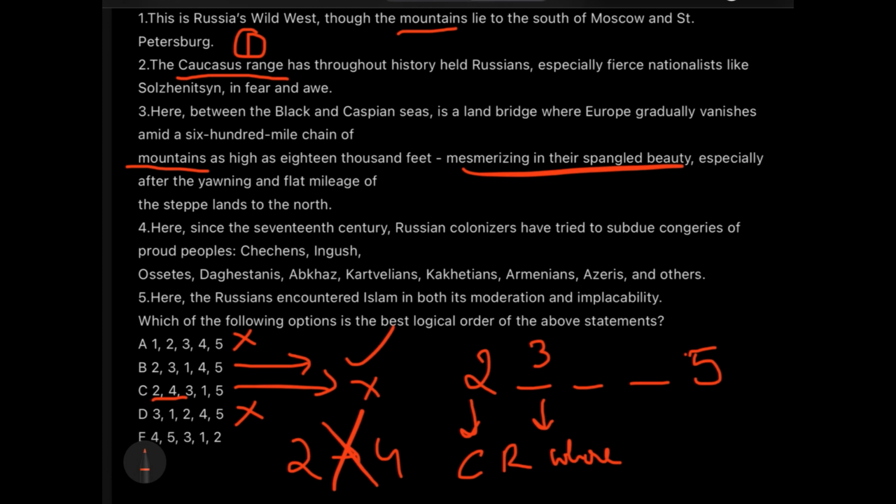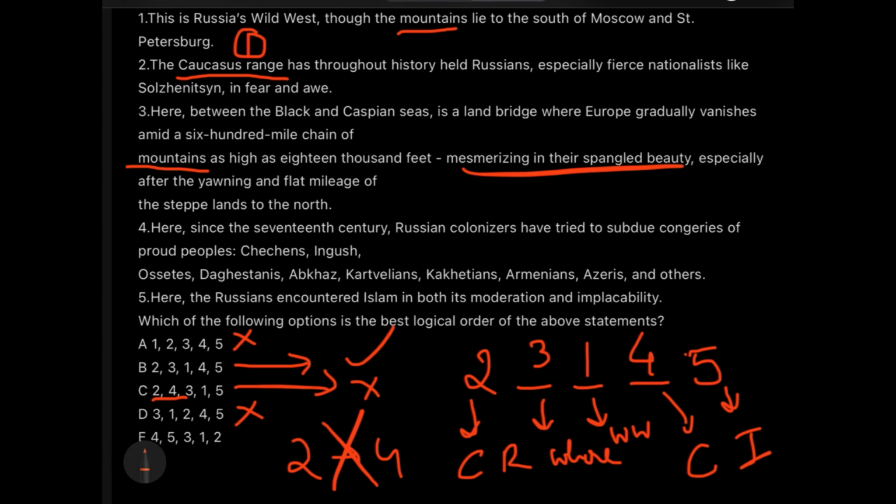And after this mountain, I have another line about mountains. This is Russia's Wild West. What is the Wild West? The plains, the rivers, the seas, and the mountains. This is Russia's Wild West. So sentence number 1 is talking about the Wild West. Okay, WW, I am writing. All right. After that, I'll talk about what the Russian colonizers have done and how they have encountered Islam. So only when I talk about colonizers, I talk about the effect on Islam and things like that. So this is what makes a continuous logical order.